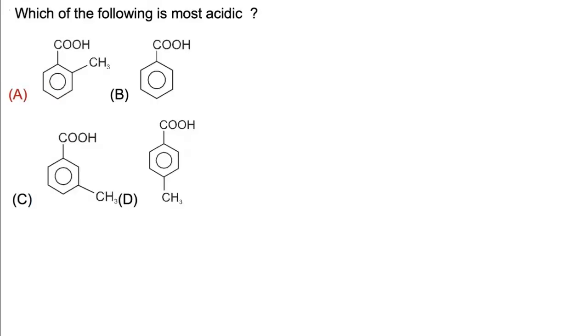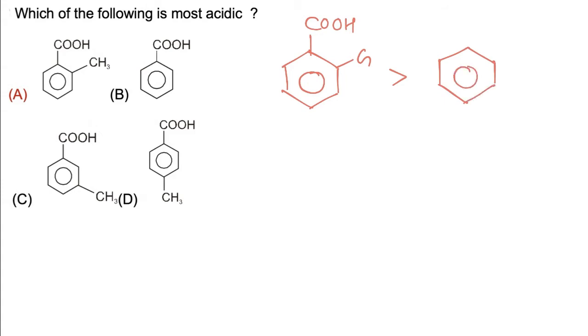In this question we have to find which of the given acids is most acidic in nature. All ortho substituted benzoic acids are more acidic than meta, para or non-substituted acids, no matter whether the group is electron donating or electron withdrawing.